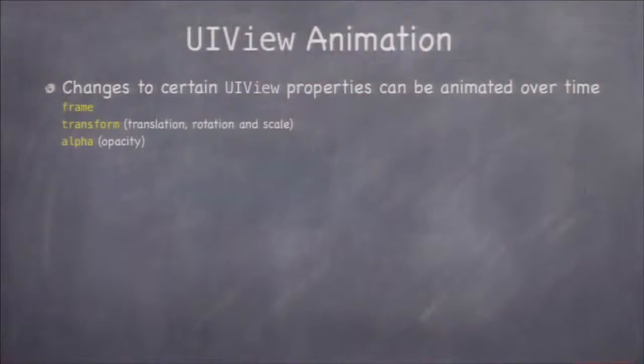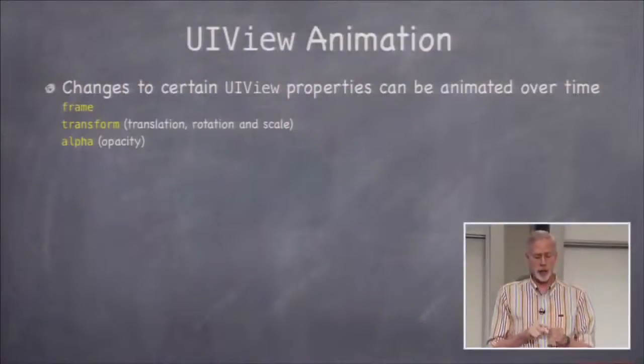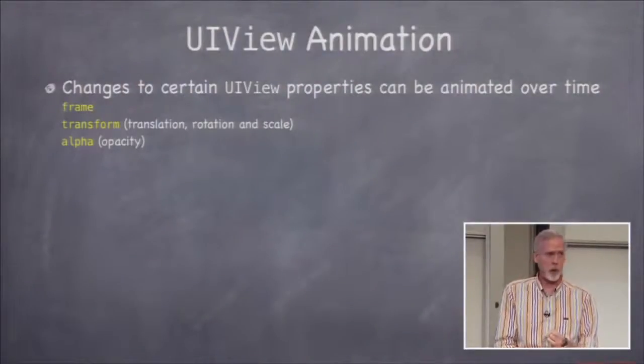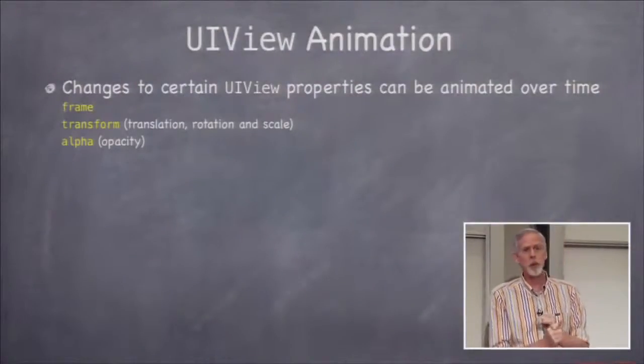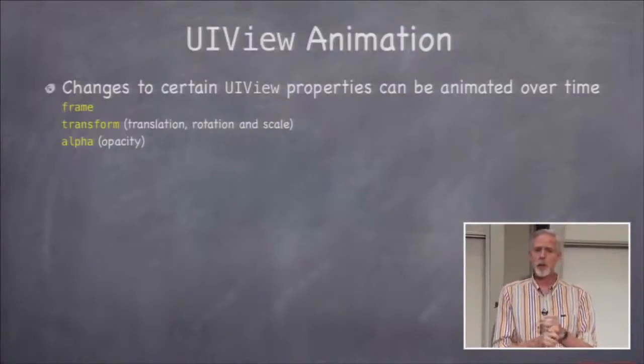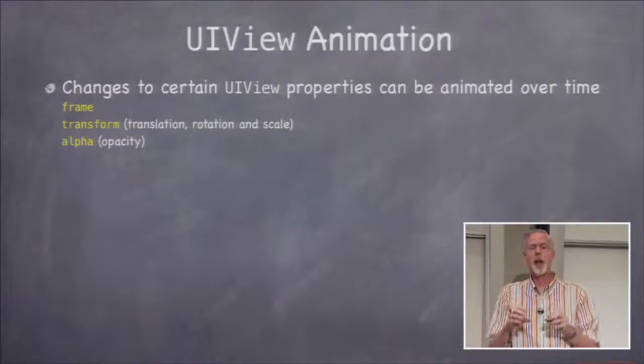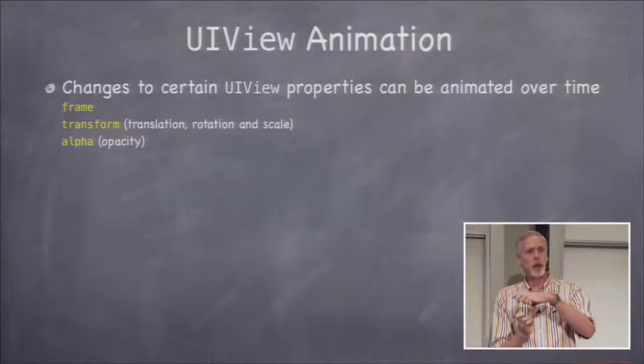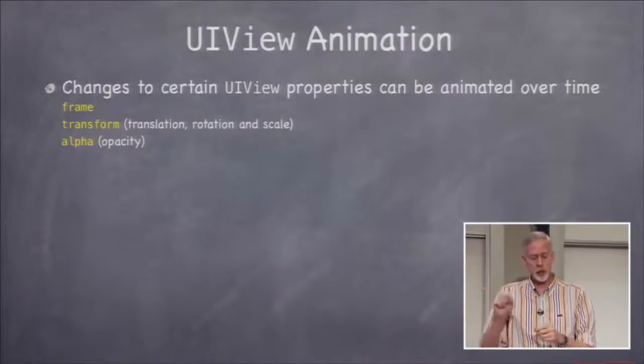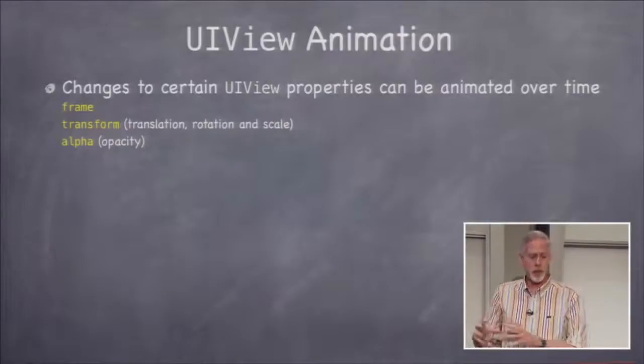So there's 3 ways to animate views, basically. The first way is that there are some very special properties in View, namely the view's frame. Remember, that's the rectangle enclosing it. Its transform, which we talked about briefly when we did the playing card thing. Transform is the view's scale, can be used to scale it up and down, and its rotation, views can be rotated, and also translation, although usually for translation we use the frame, we move the frame around.